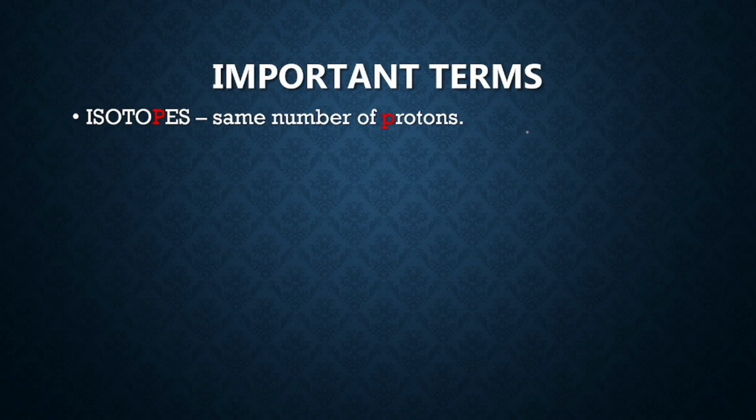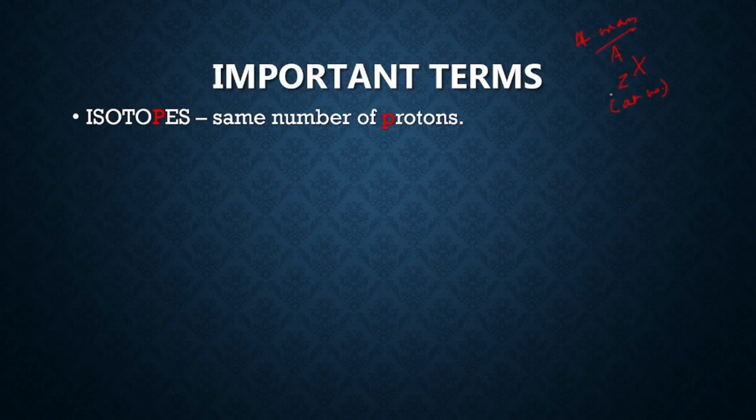Isotopes means the atoms which have the same number of protons, that is, the same atomic number. Now for your reference, let me write the representation of an atom here. X is an atom, with atomic mass A and atomic number Z. So this is the atomic number and this is the atomic mass.